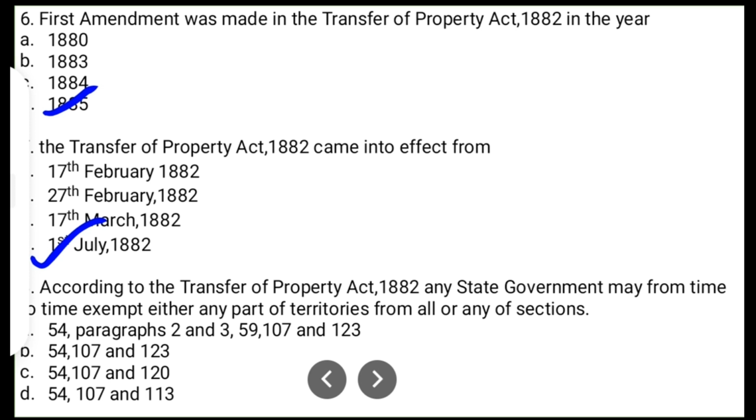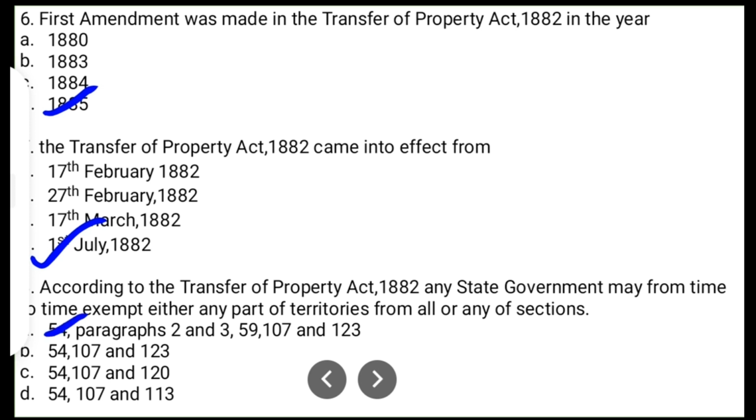Option B, section 54, 107, and 123. Option C, 54, 107, and 123. And option D, section 54, 107, and 130. So the correct answer is section 54, paragraph 2 and 3, section 59, section 107, and 123.